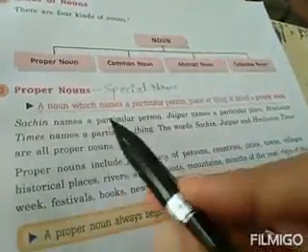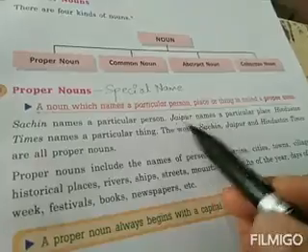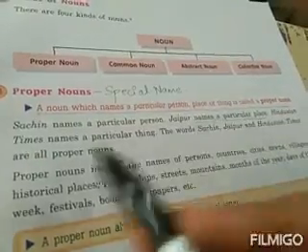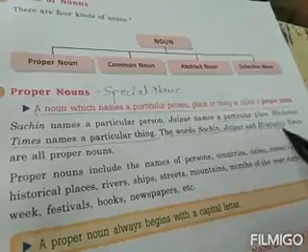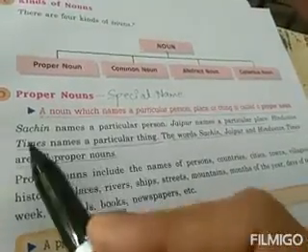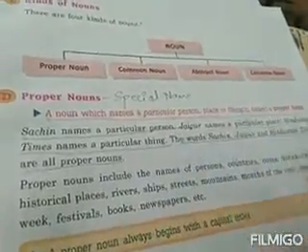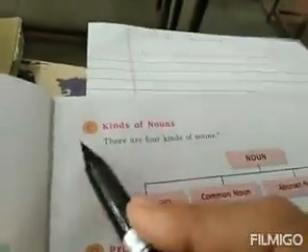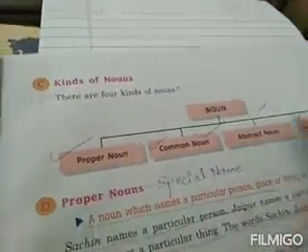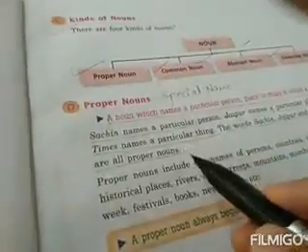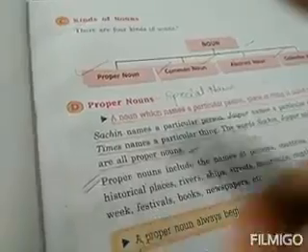Sachin names a particular person. Jaipur names a particular place. Hindustan Times names a particular thing. The words Sachin, Jaipur and Hindustan Times are all proper nouns. Underline this. And also write down the 4 kinds of nouns in your homework. We stop here today. We will read further from here tomorrow.